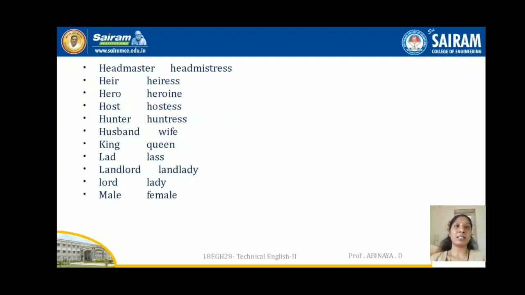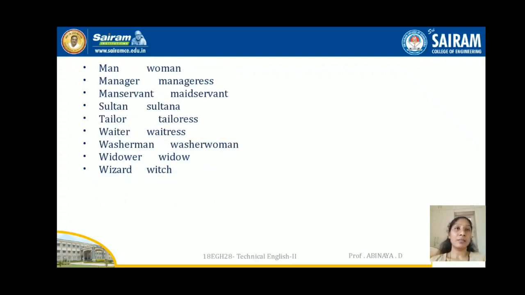Headmaster, headmistress, heir, heiress, hero, heroine, host, hostess, hunter, huntress, husband, wife, king, queen, lad, lass, landlord, landlady, lord, lady, male, female, man, woman, manager, manageress, manservant, maidservant, sultan, sultana, tailor, tailoress, waiter, waitress, washerman, washerwoman, widower, widow, wizard, witch.